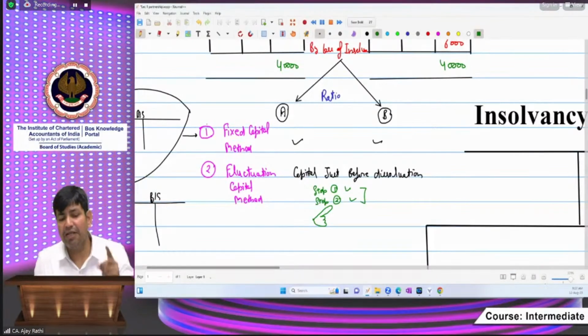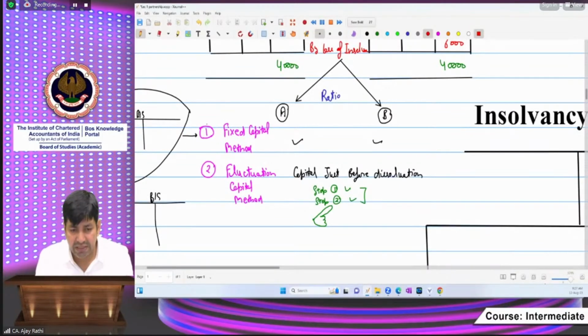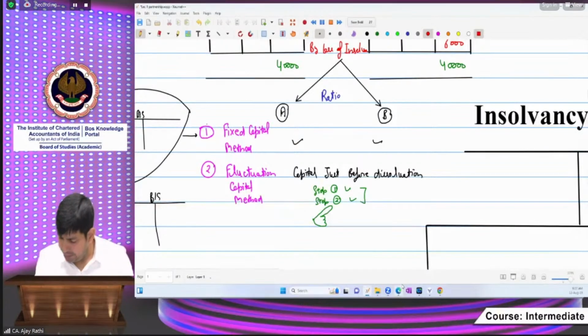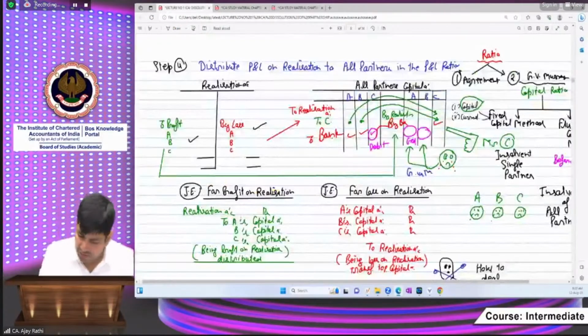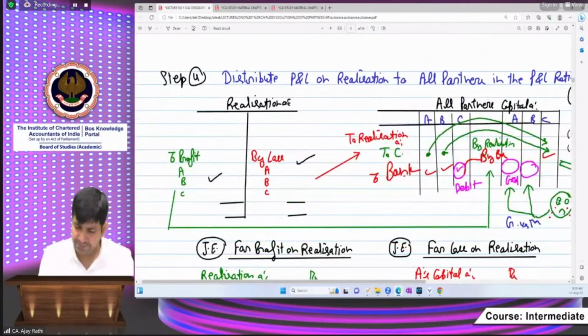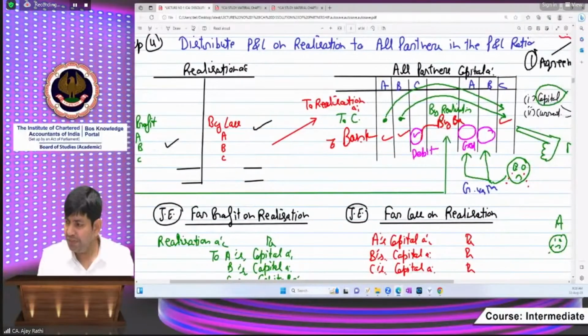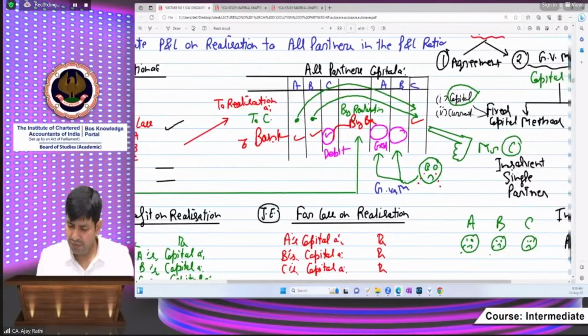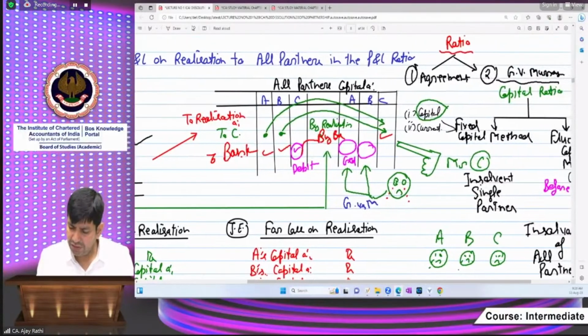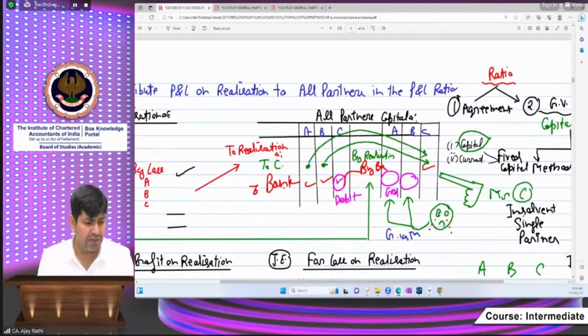It means after transferring all the reserves and surplus up to this step. So I am writing here one single point: things coming from realization or due to realization are to be ignored. Beta, I have covered all these things here in this graph. This one, this is the balance sheet, and this is the realization loss which has been shifted to the partners' capital accounts. Beta, the realization account is also there. In this case, we have to discuss in the next class. I do not want to discuss today so that you may not get puzzled.